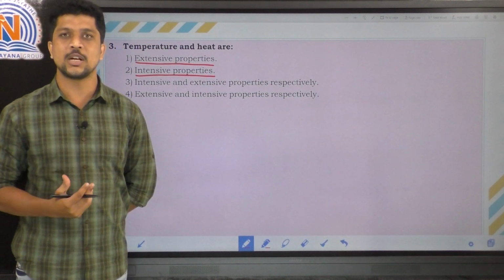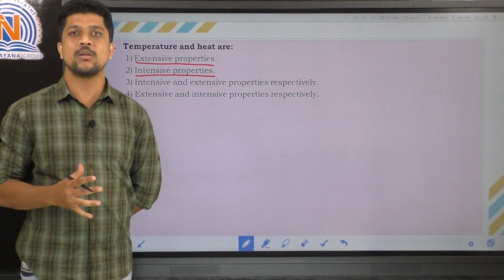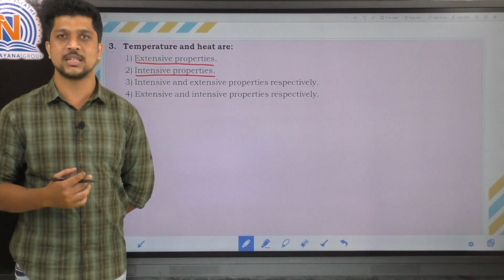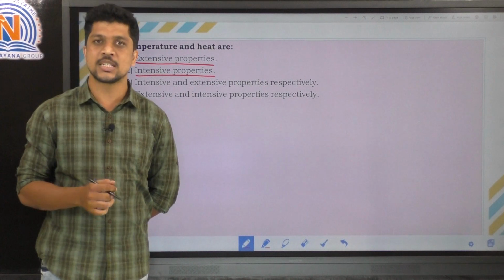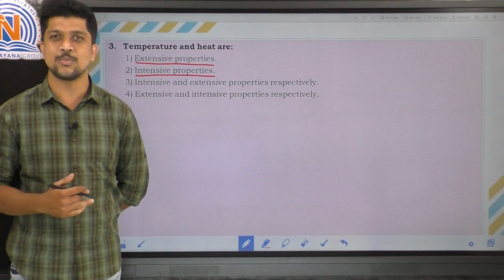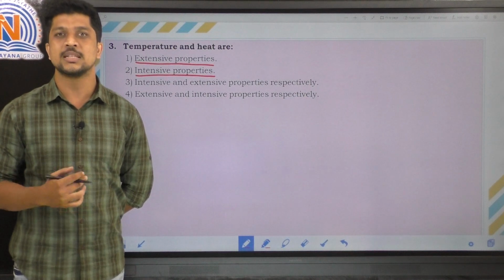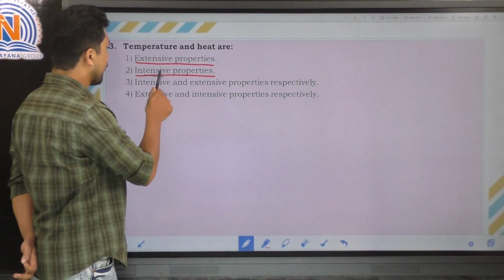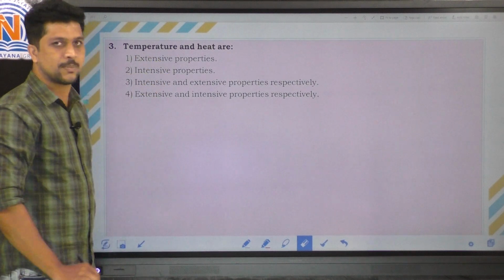An extensive property is a property of a substance that completely depends upon the size and quantity of the system. But an intensive property is a property of a substance which does not depend upon the size and quantity of the substance. What is the first property they have given in the question? That is temperature.